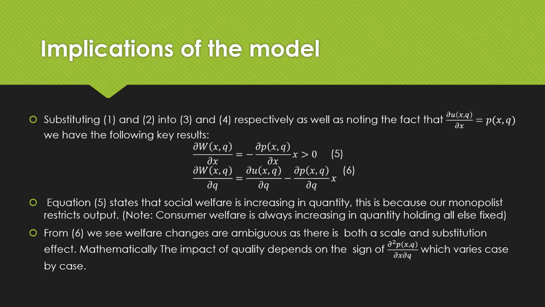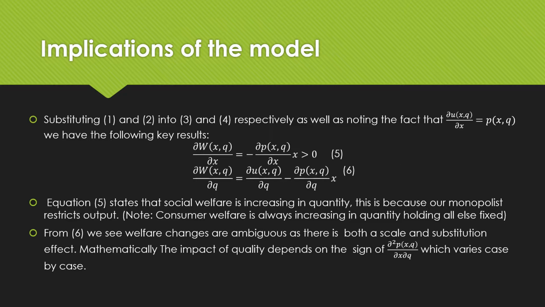Equation 5 states that the social welfare function is increasing in quantity. This is because the monopolist restricts output. You guys should know that consumer welfare is always increasing in quantity, holding everything else fixed. From equation 6, we see welfare changes are ambiguous as there's both a scale and substitution effect.